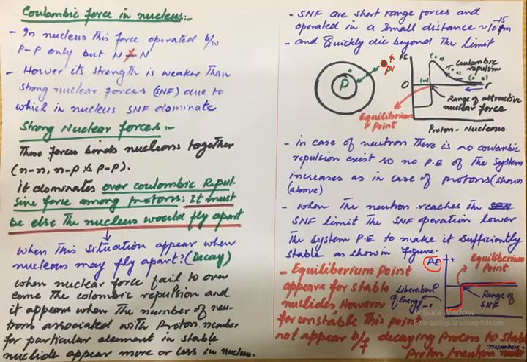When the neutron reaches the strong nuclear force limit, the strong nuclear force allows the system's potential energy to become sufficiently stable by liberating a huge amount of energy.